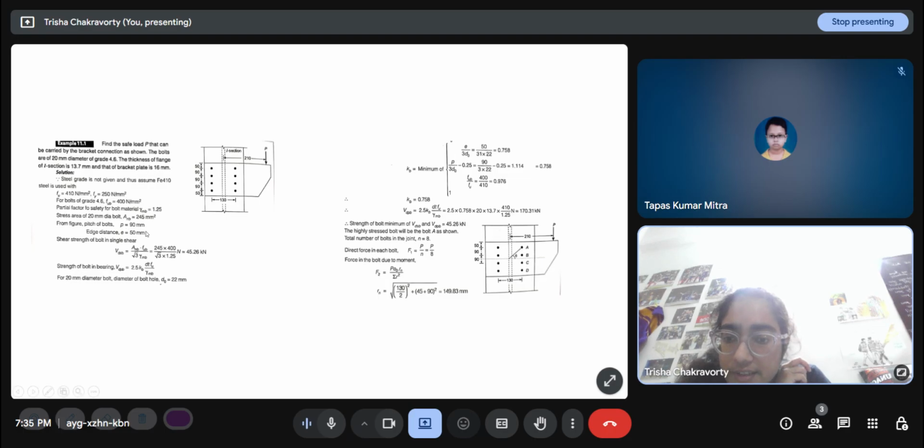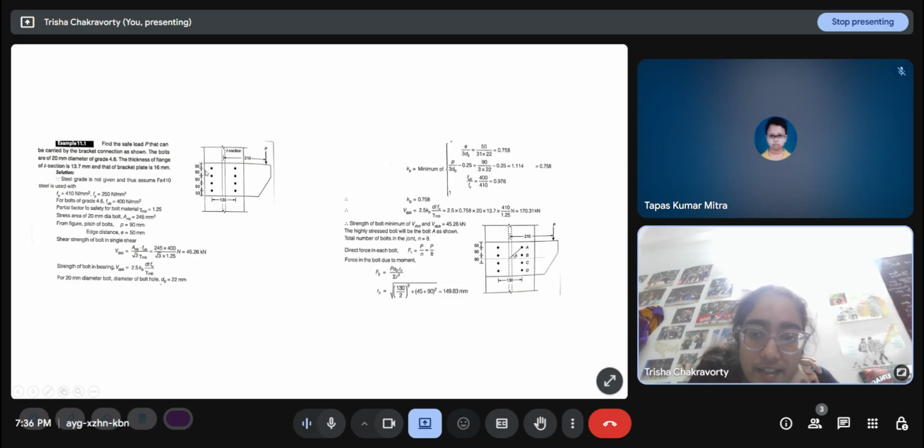From the figure, pitch of bolt is 90, edge distance is 50. Shear strength of bolt in single shear, we know this. All of these we have already done in the previous class. The main thing about an eccentric connection is how to calculate the load, because in simple connections we just divide the force by the number of bolts and we get the load demand, which in the limit state we have to see is less than the capacity. So in simple connections the demand is very easy to find out. We just take the applied load and divide it by the number of bolts. But here the demand has to be calculated using these considerations.